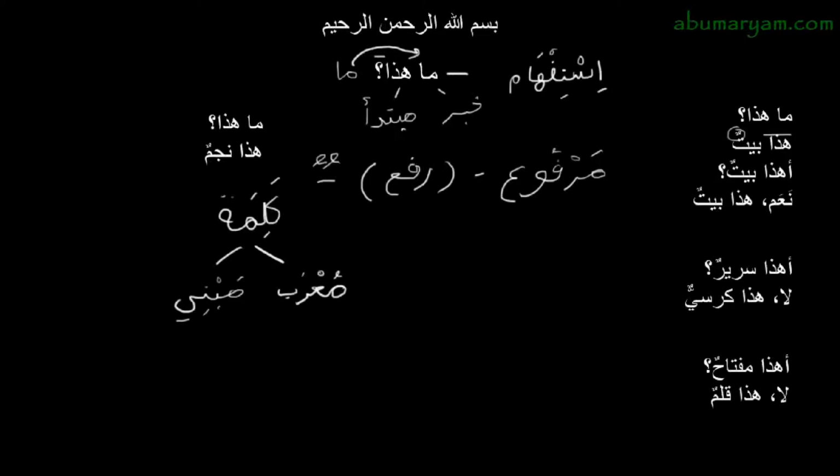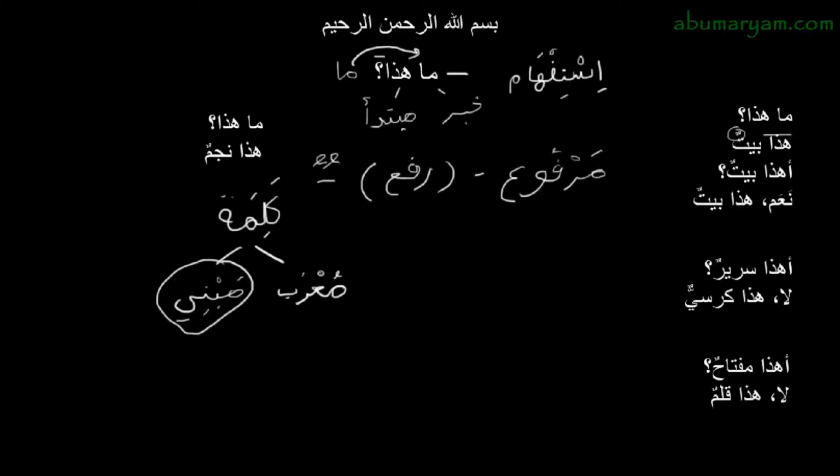The reason why hadha doesn't have a dhamma at the end is, as we just mentioned, that kalimat are of two types, mu'rab or mabni, and hadha is of the second type, it is mabni. Mabni means that the last letter doesn't change its harakah. It stays in one state. If it's a dhamma, it stays as a dhamma. If it's a sukoon, it stays as a sukoon, and so on. Because hadha doesn't change, we won't see the dhamma appearing on it. So what we'll say is it is in the halat raf, in the place of a kalima which is marfu', which takes a dhamma, but it itself is not taking a dhamma because it is mabni.